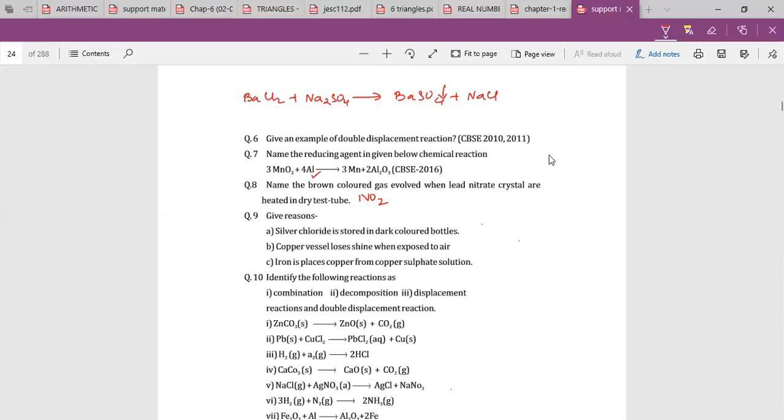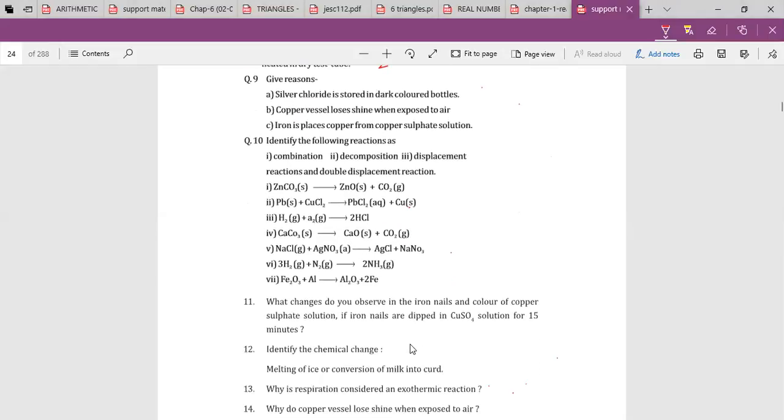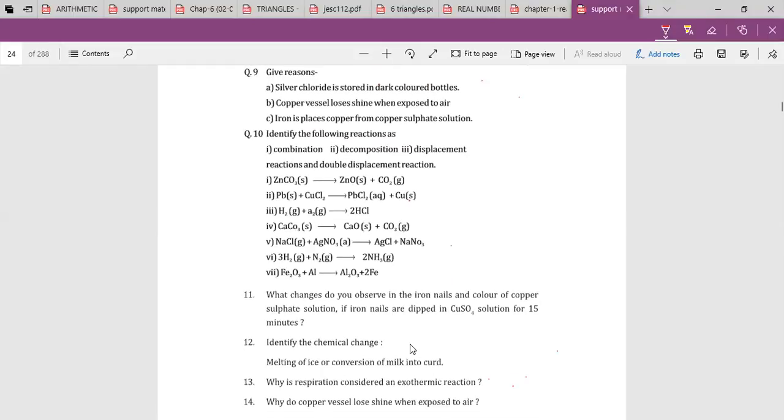Identify the type of reactions. Varnika, first one. Ma'am, the first one is a decomposition reaction because one substance is decomposed to form two or more new substances. Okay. Vishnu, my second one. Melting of ice, the one.